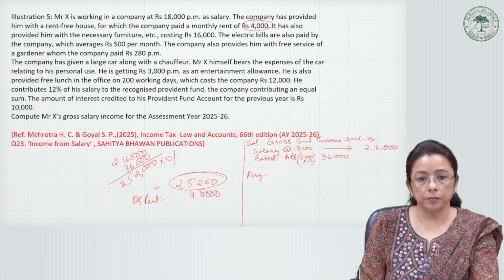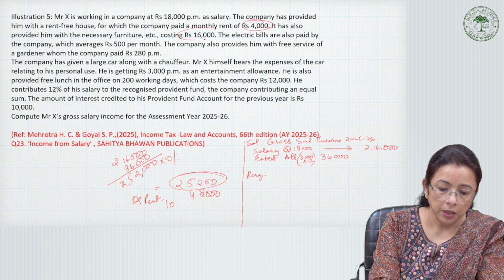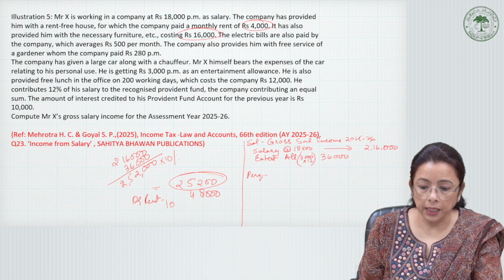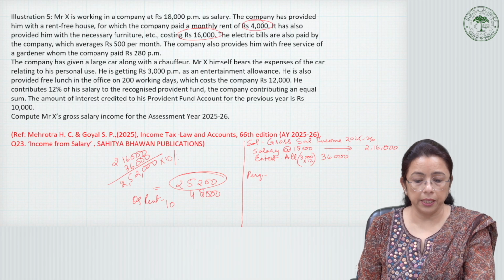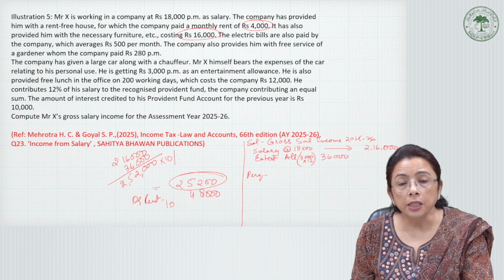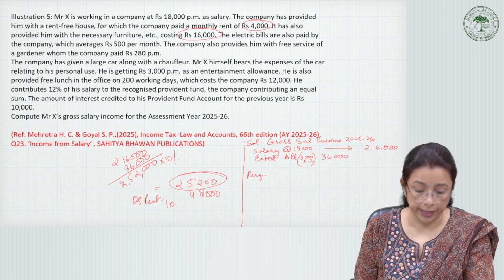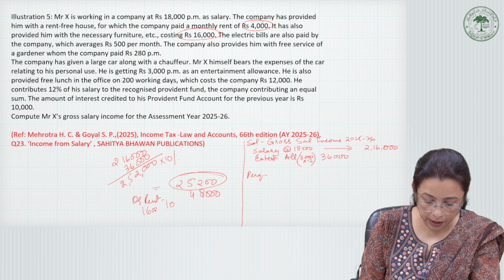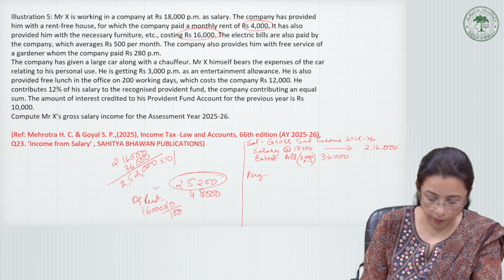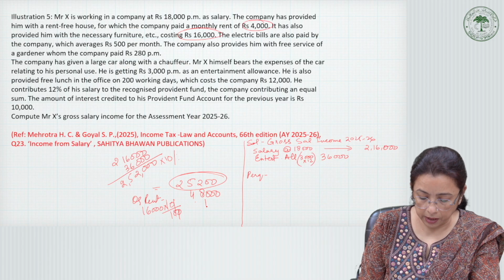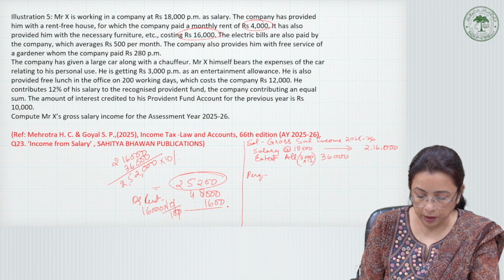Then we have to add 10% of rupees 16,000, because this 16,000 is the furniture, and he said it has furniture etc. costing 16,000. So that means this furniture must have been also on rent, and therefore whenever it is like that, we take 16,000 furniture into 10%, that is 1,600.